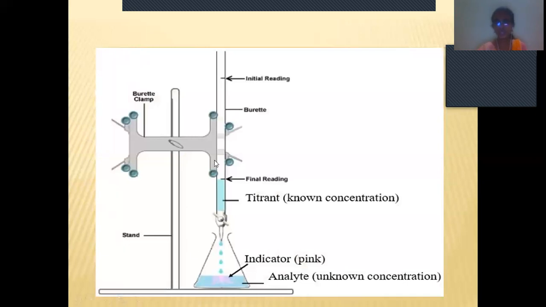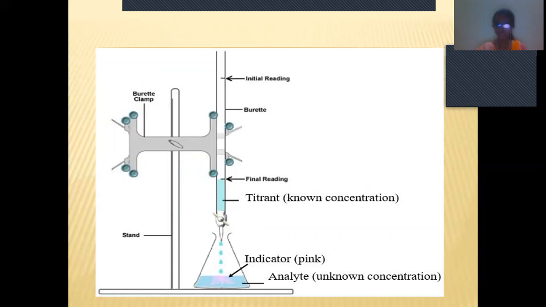See here, if you see the titration process, this is the burette and this is the conical flask. In the burette, we are going to take the titrant. The meaning of titrant is known concentration. So the solution of known concentration should be taken in the burette, that is the titrant. The solution of unknown concentration should be taken in the conical flask. Here we take the unknown concentration of the solution, which is known as the titrate.